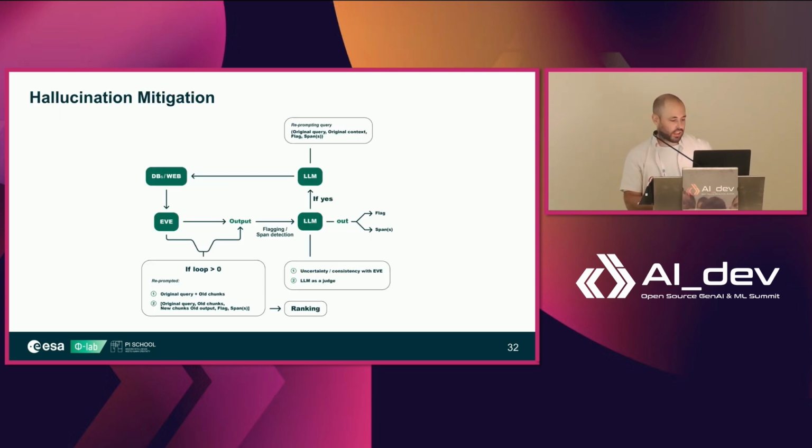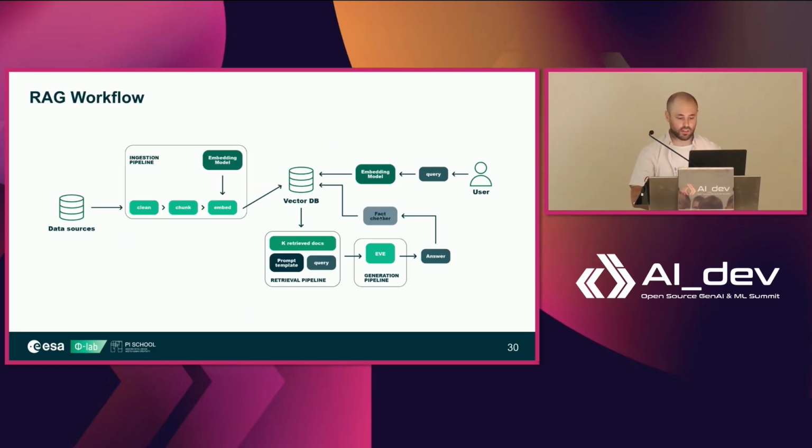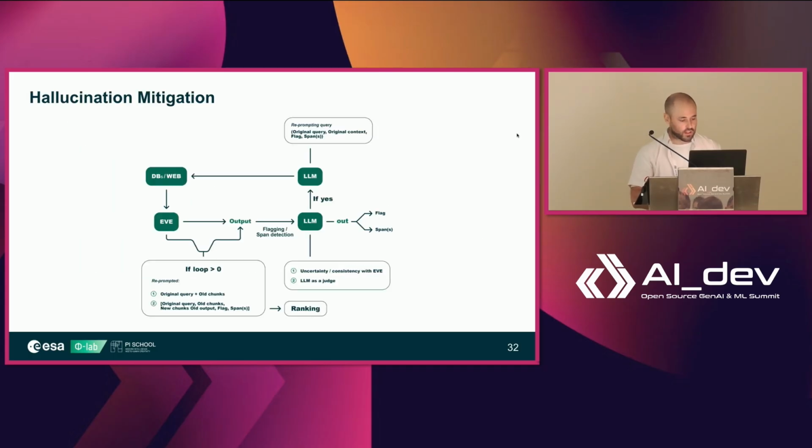This is the fact-checking module that I was explaining before. So here we are zooming in on this part. Once we have the retrieval from our databases or the web sources, we give it to the model and we get an output. That's the normal stuff. Then we give it to an LLM, which right now we are still experimenting with to see which one works best, so it's a bit agnostic at the moment.